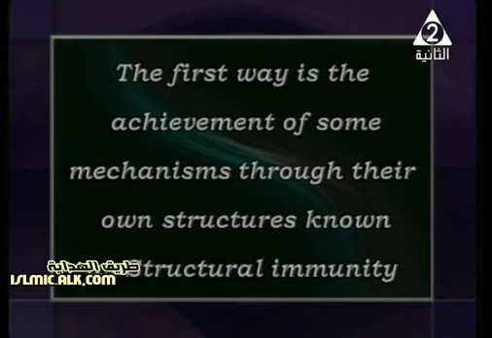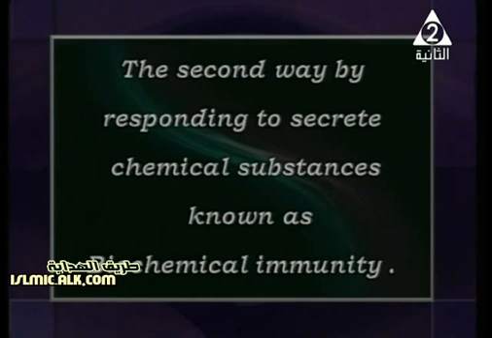So number one, the first way is the achievement of some mechanisms through its structure that already exists inside it. We call it structural immunity. The second way in the immunity of the plant is by responding by secreting chemical substances.